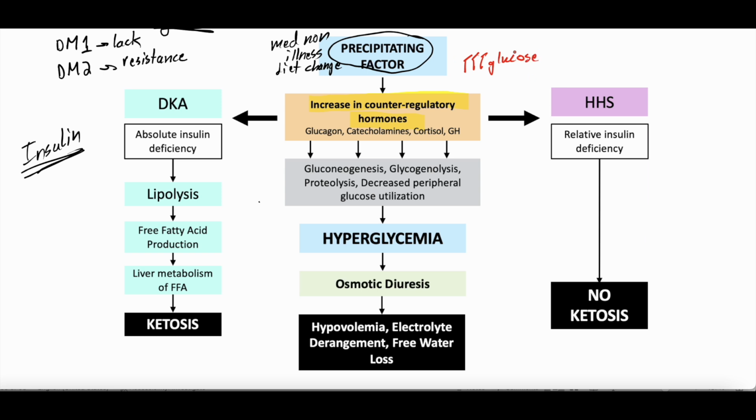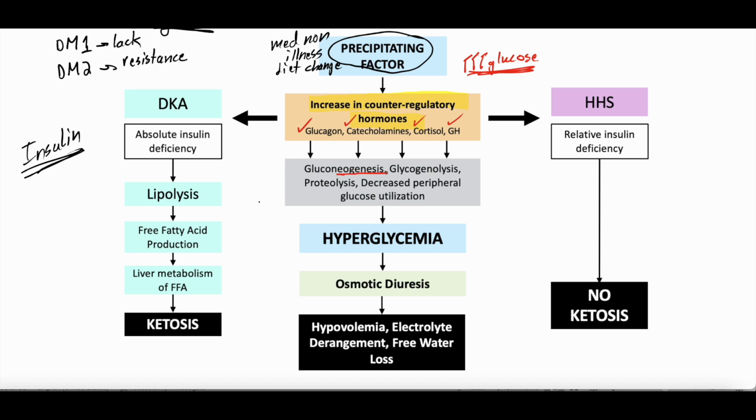But there's still no insulin, so our body still is not recognizing that there is this glucose. And what happens here is our body starts to secrete things like glucagon, right, to increase circulating glucose, catecholamines, cortisol, which is a hormone, growth hormone. And all these things trigger these cascades that then increase circulating glucose.